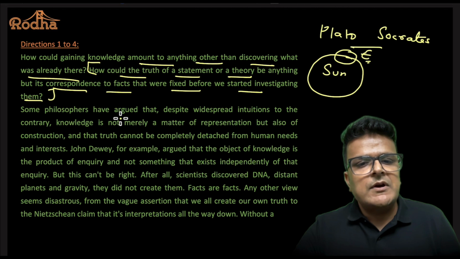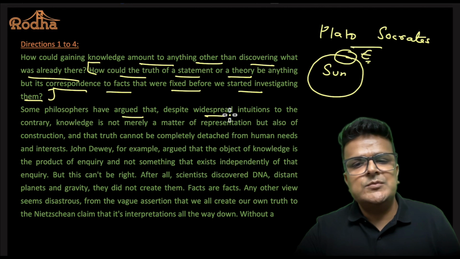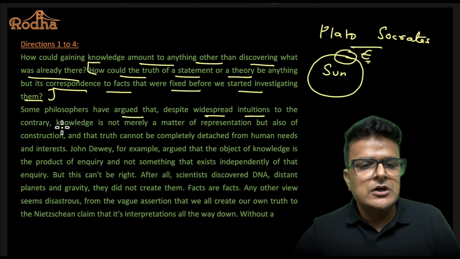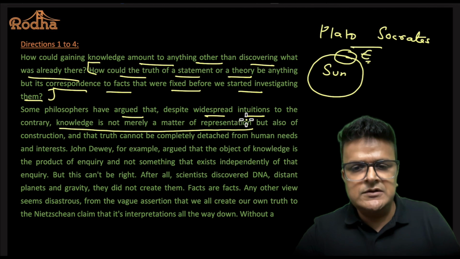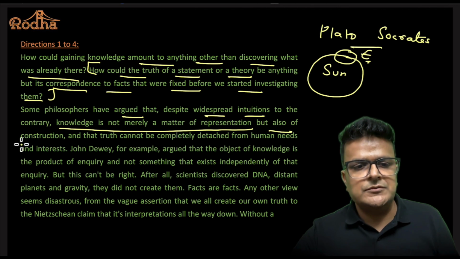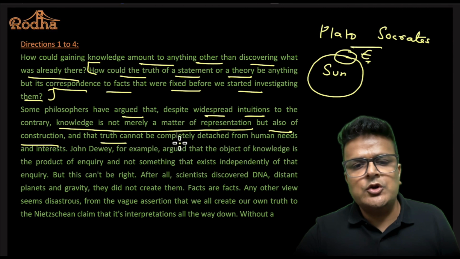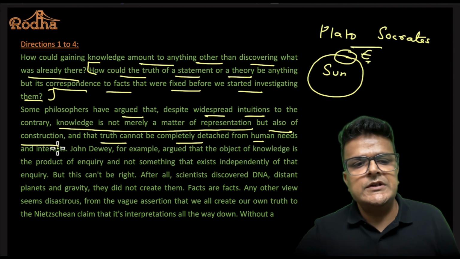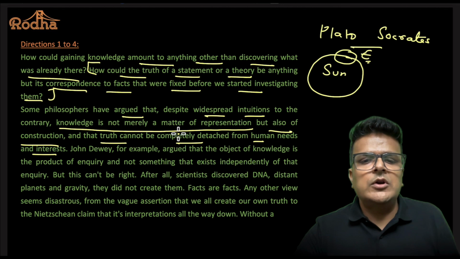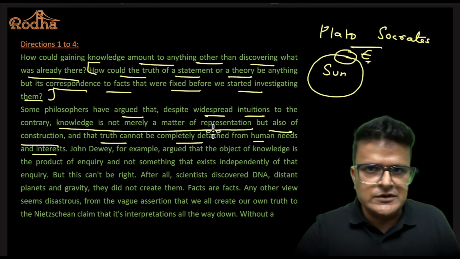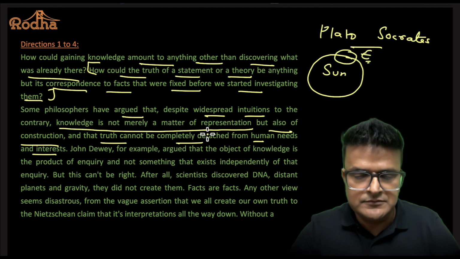Some philosophers have argued that despite widespread intuition to the contrary, knowledge is not merely a matter of representation. Representation means saying it, but also of construction, and that truth cannot be completely detached from human needs and interest. So some philosophers say that knowledge is not a matter of saying it.